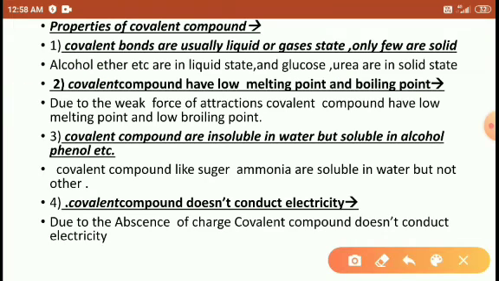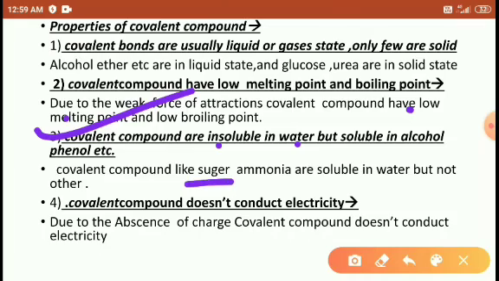Covalent compounds have low melting point and low boiling point. Why? Because of weak force of attraction. Ionic compounds have a strong force of attraction and covalent compounds have a weak force of attraction. Due to the weak force of attraction, they have a very low melting point and boiling point. Covalent compounds are generally insoluble in water but soluble in alcohol.